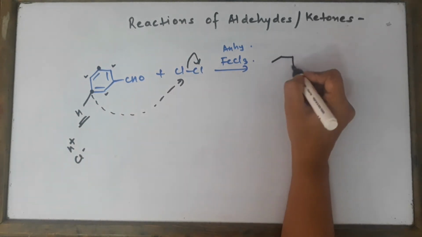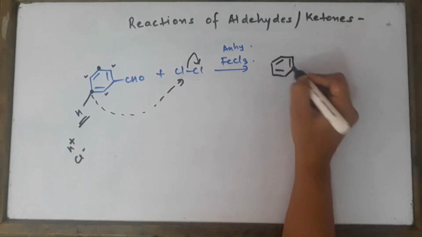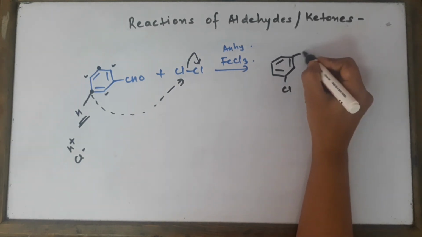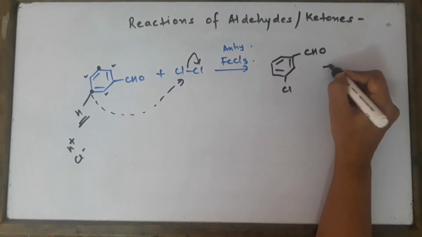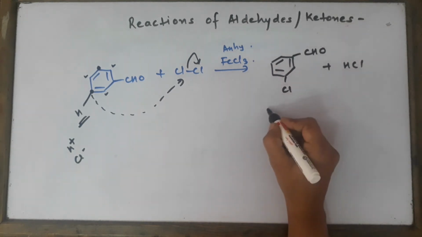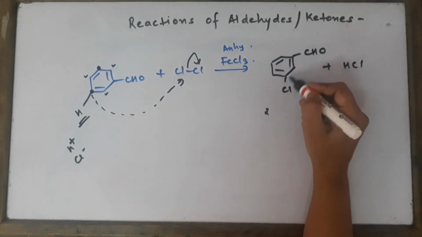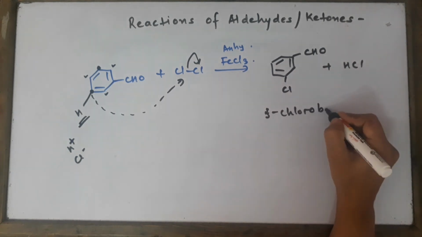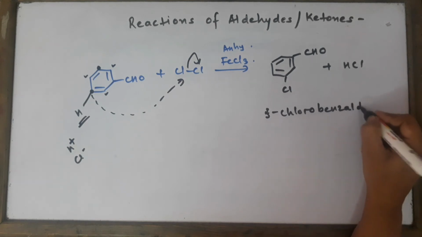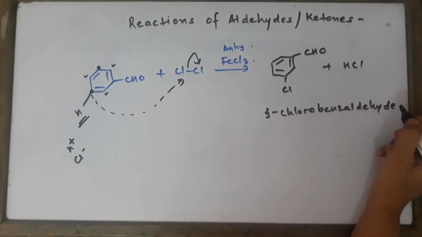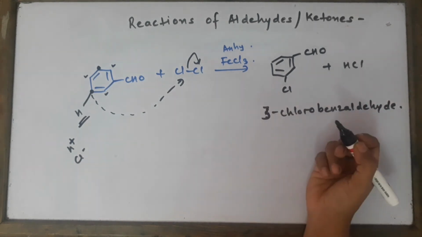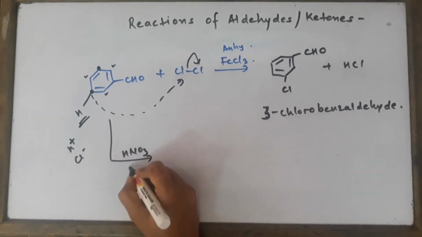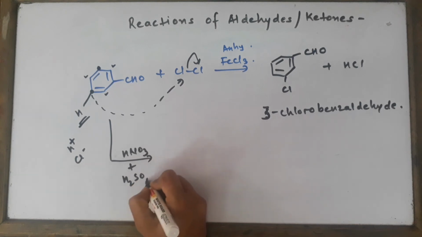So we'll be getting the answer as: over here let's write Cl, over here let's write CHO, plus the byproduct HCl. So it's going to be 3-chlorobenzaldehyde, your exclusive product. Same way, children, whatever they give in the exam, you can always write whatever they give. You're going to write meta products.